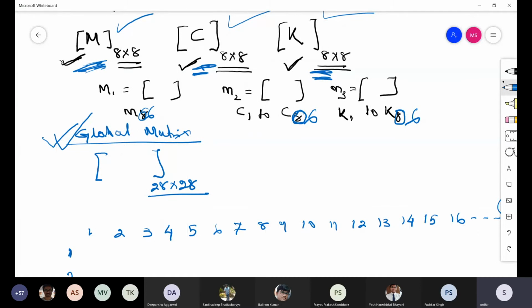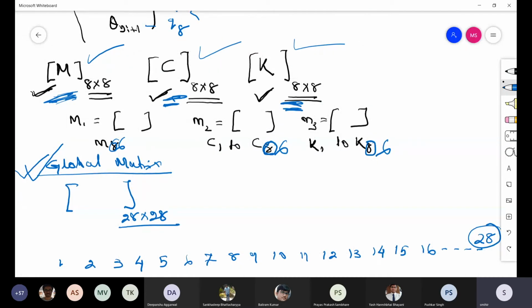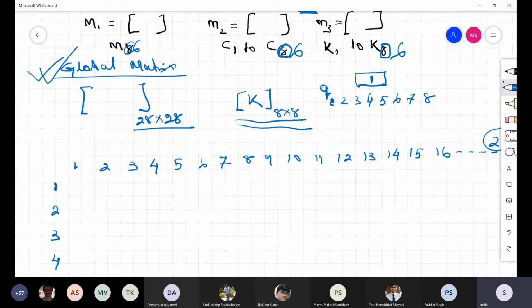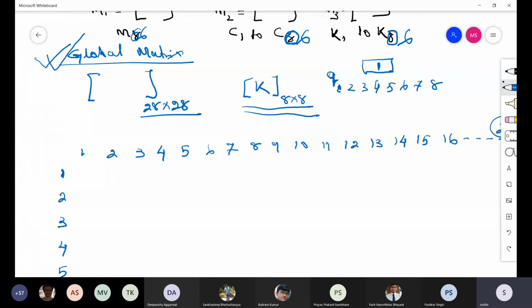Okay. So for the element matrix, let's say stiffness, you are having 8 by 8. Element number 1 will have generalized coordinates Q1, 2, 3, 4, 5, 6, 7, 8. So for that you have this stiffness matrix. What you can do, straightforward, bring that stiffness matrix, and put it here.